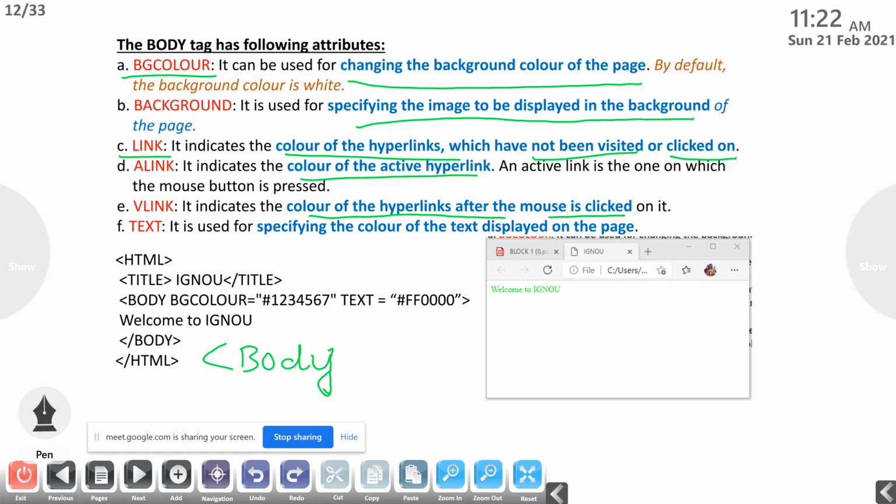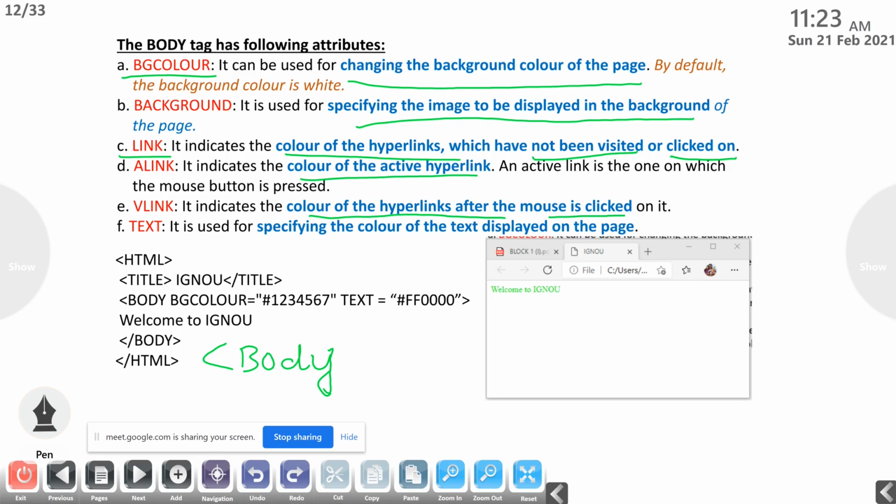Then next one, text. It is used for specifying the color of the text displayed on the web page. By default the background is white and the text color is black. So if you want the entire page text to be a particular color, then we can specify that by using the text attribute of the body tag.